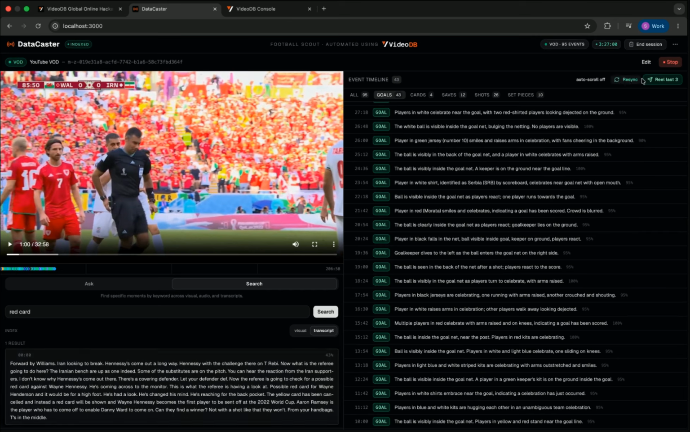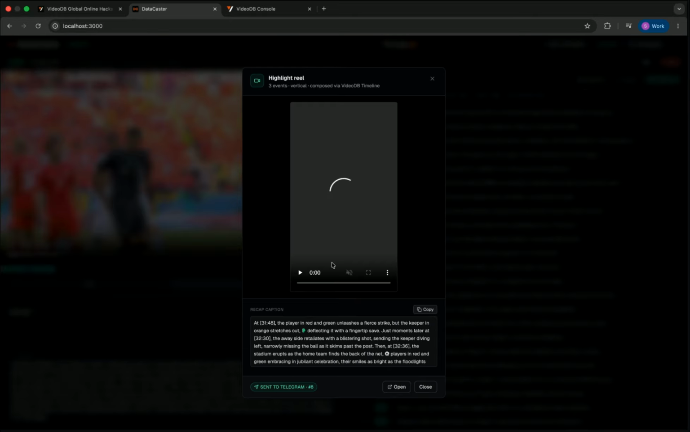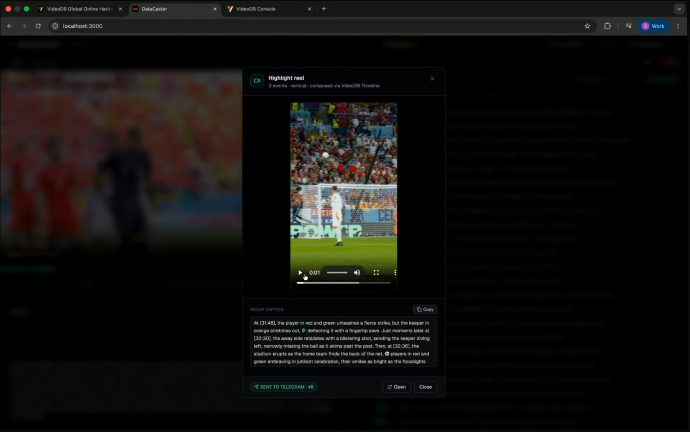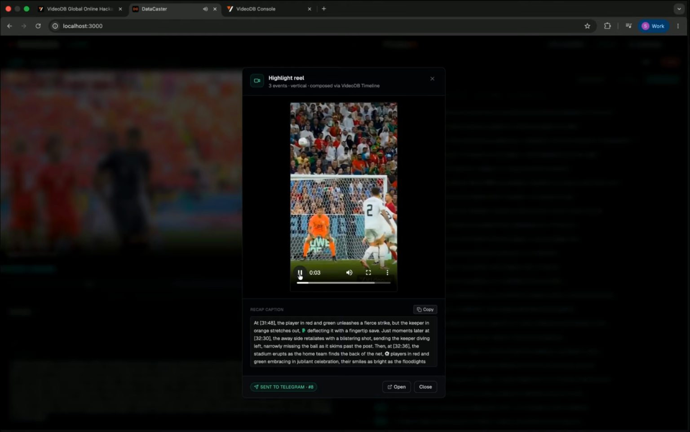The next thing which I wanted to show is this reel feature. If I click on it, it will compose a reel, and then it will send it directly to my Telegram bot, which is really helpful if we are doing some engagement or something. And let's see, this is how it looks, and it also gave me this context or a highlight of the reel, and it is already sent to my Telegram.